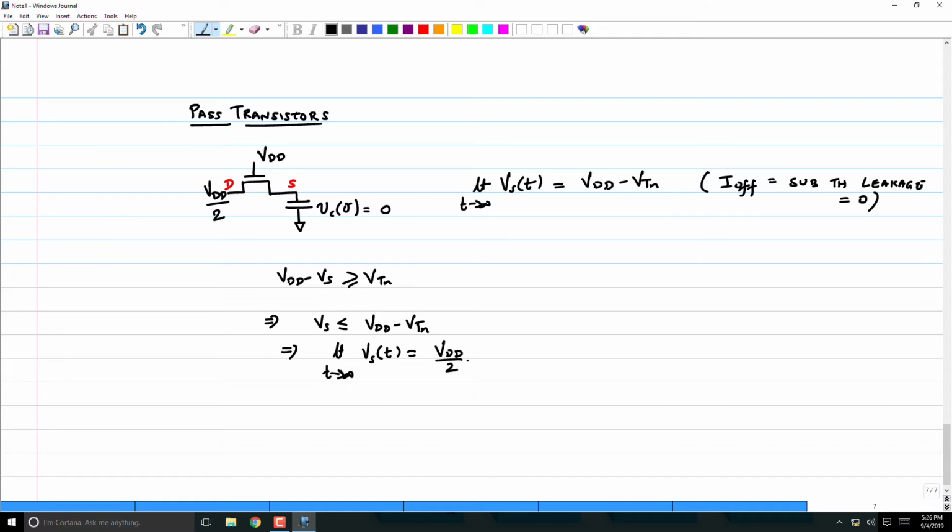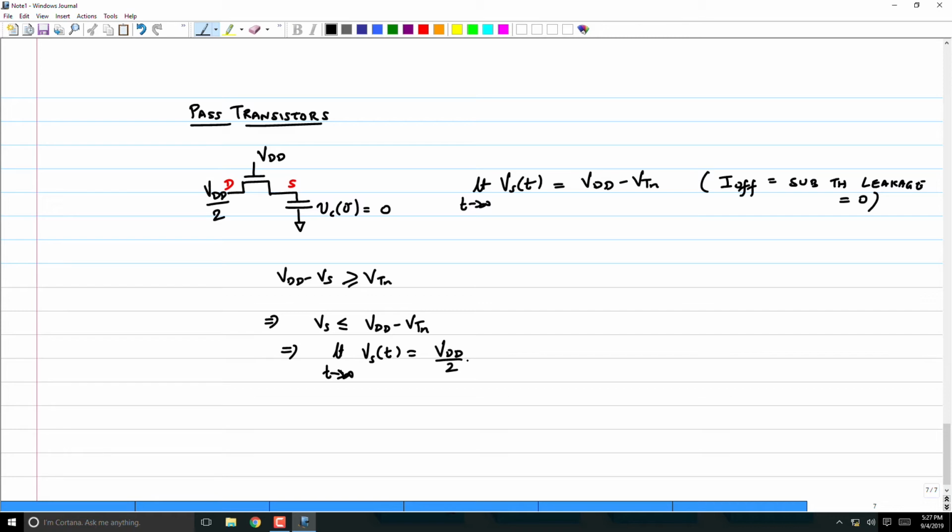No, earlier I didn't understand. You mean for VDD by 2 it will happen much before infinity? No, the thing is, if you look at that current equation, at some point this transistor will go into the linear mode, where the current now depends on VDS. So as VDS keeps dropping, my current also will keep dropping. So that also is basically an asymptotic behavior only. So this is a correct statement to make.